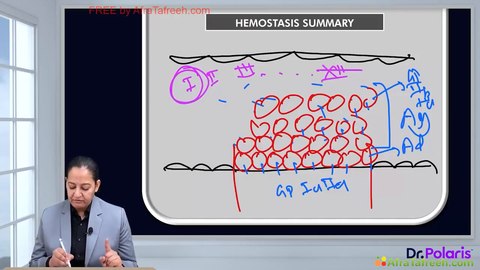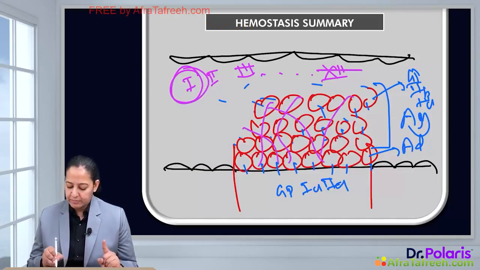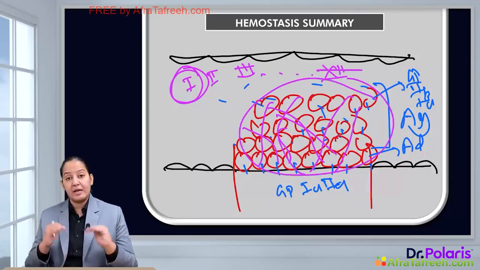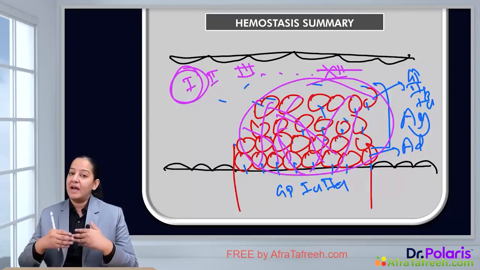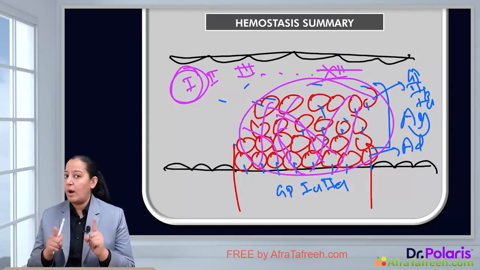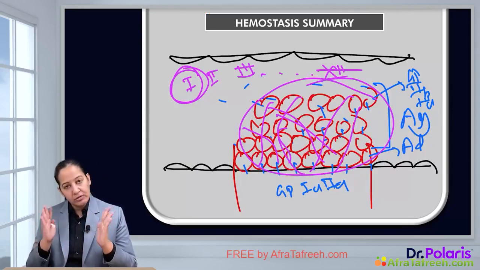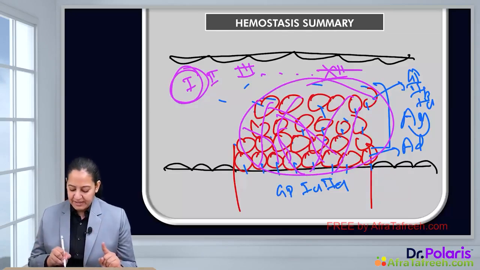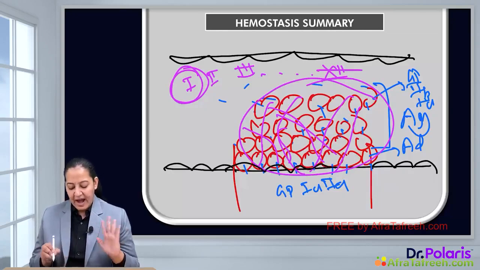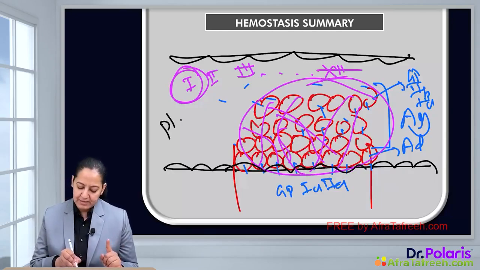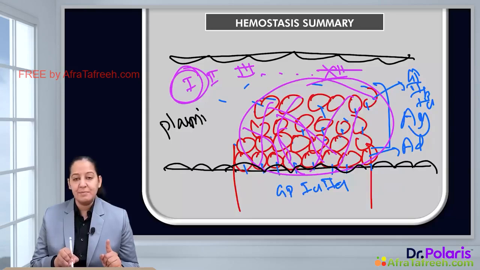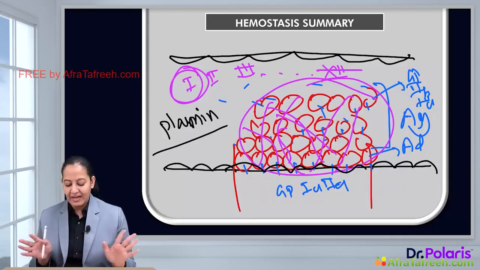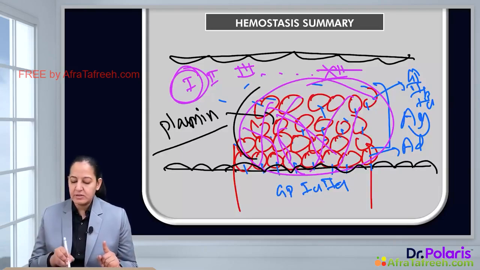Now this fibrin will form a thread-like consistency over the primary clot, and now this primary clot, in which platelet is stabilized by fibrin, that is coagulating factor number 1. Now this clot is known as secondary clot, and this one is stable. Now when the healing is completed, at that time plasminogen present in the blood will convert into plasmin on activation, and it will dissolve the complete clot.